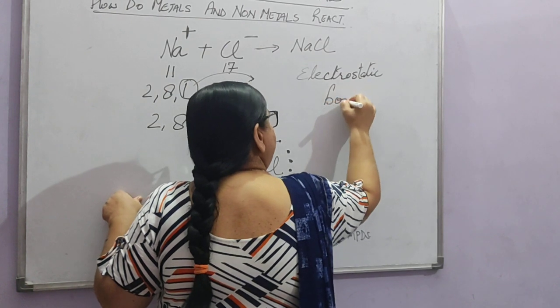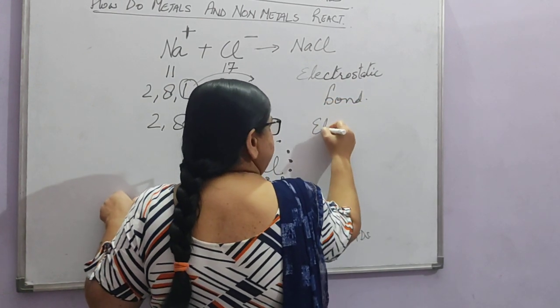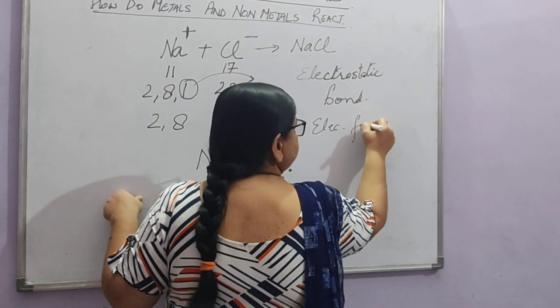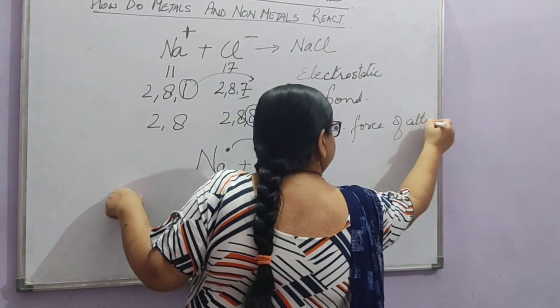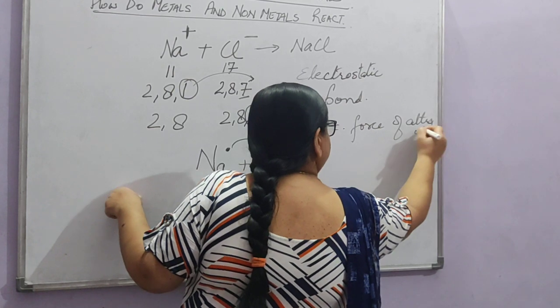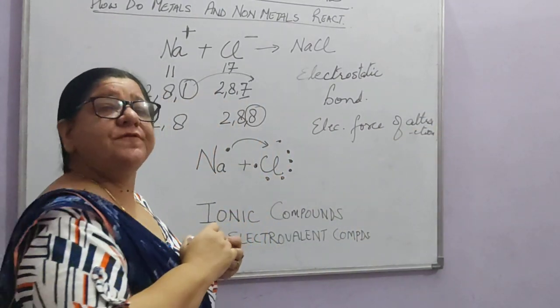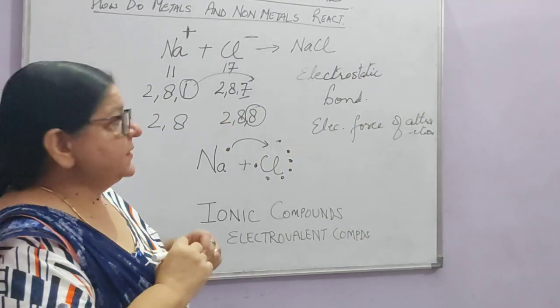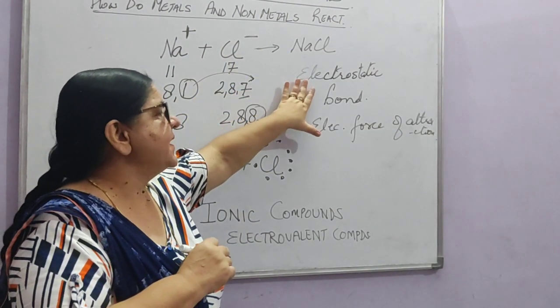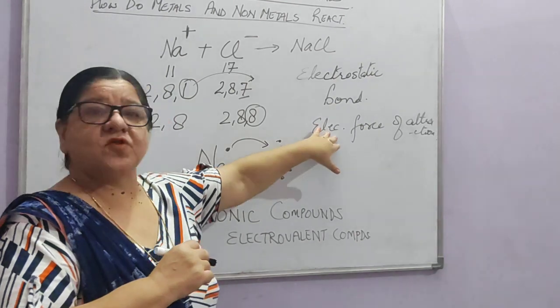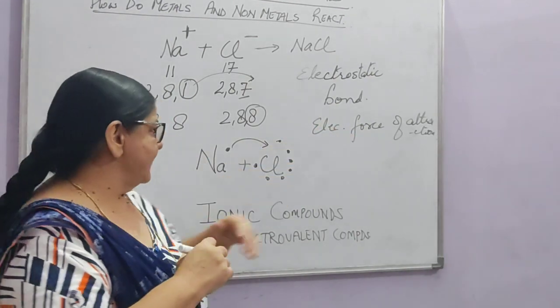Or they have an electrostatic force of attraction between them. This bond or the force of attraction is known as electrostatic bond or electrostatic force of attraction.